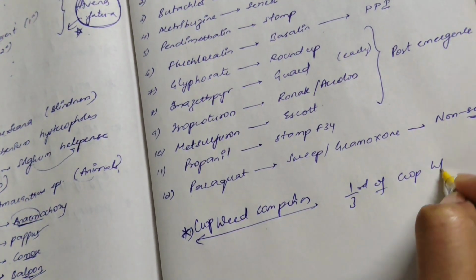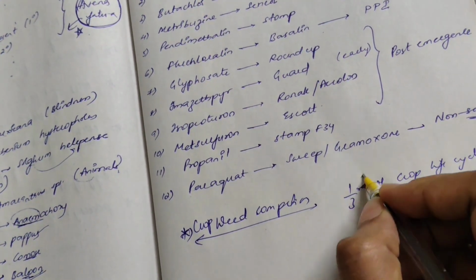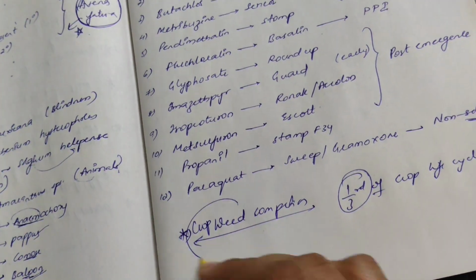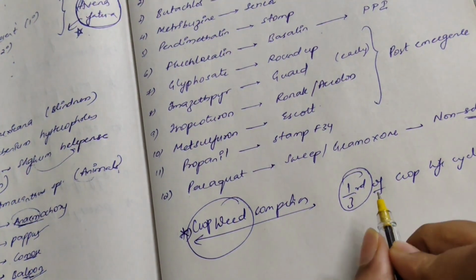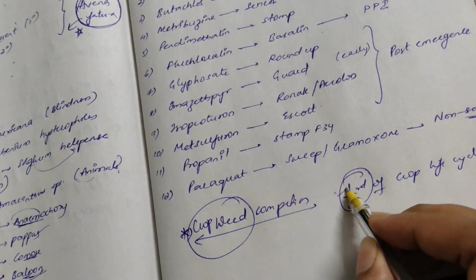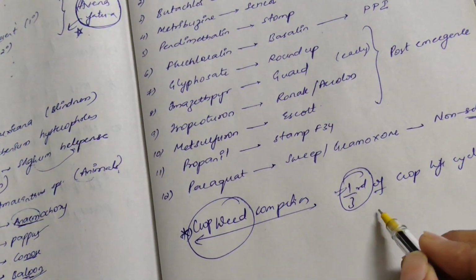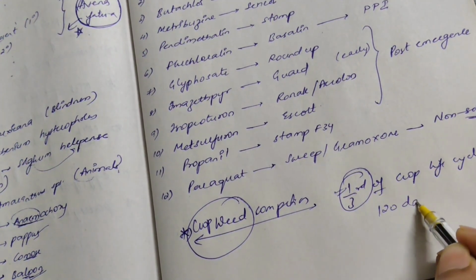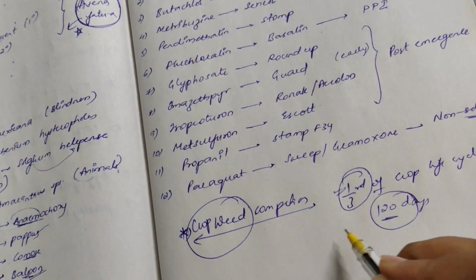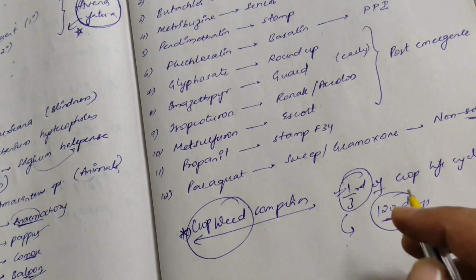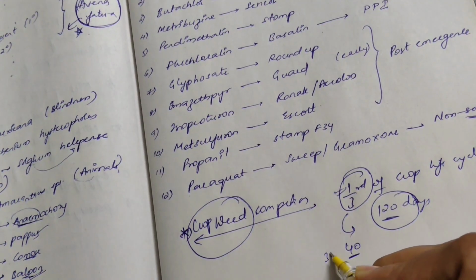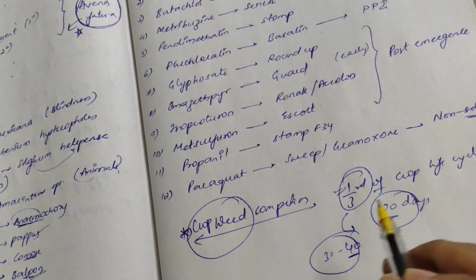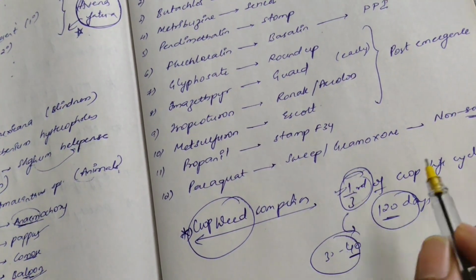We will see again that for different crops a different number is there, but in general just remember that it is 1/3 of the crop life cycle. For example, if rice's duration is 120 days, then the crop-weed competition will be maximum in 40 days, 30 to 40 days, in that way. Just remember this point, 1/3 of the life cycle.